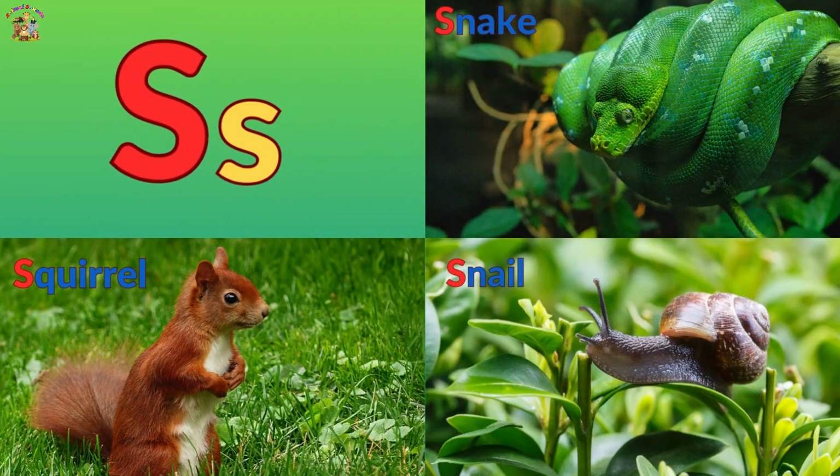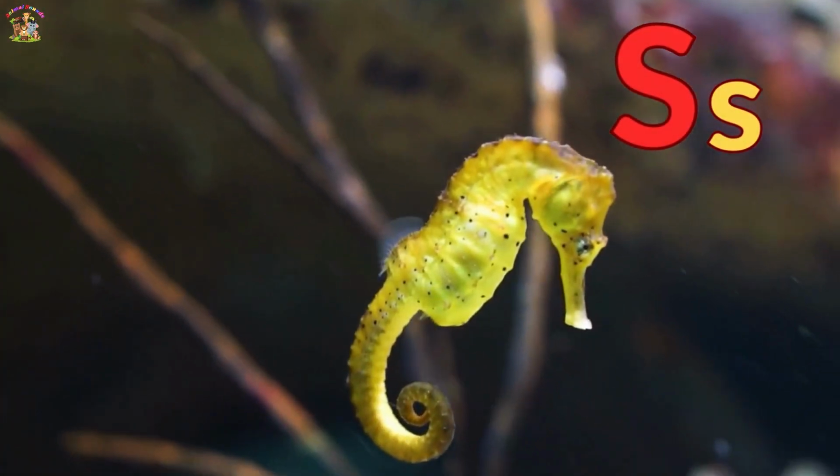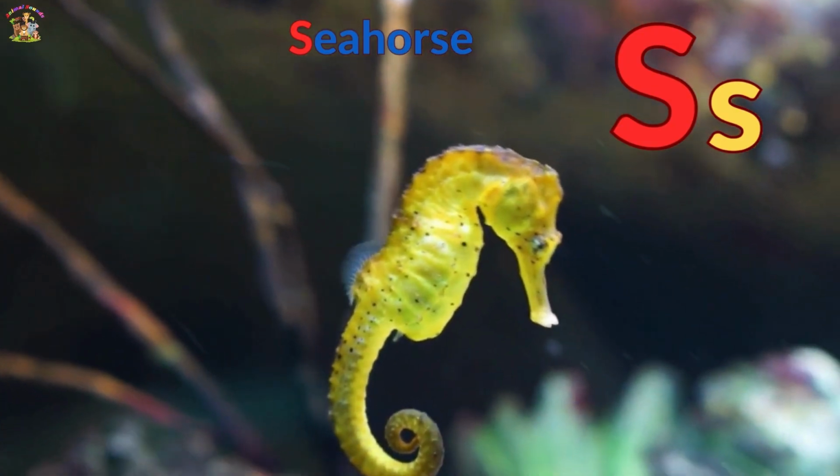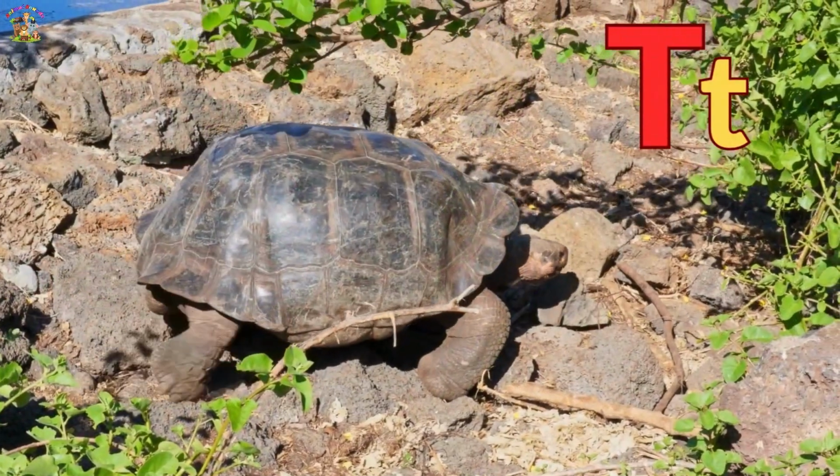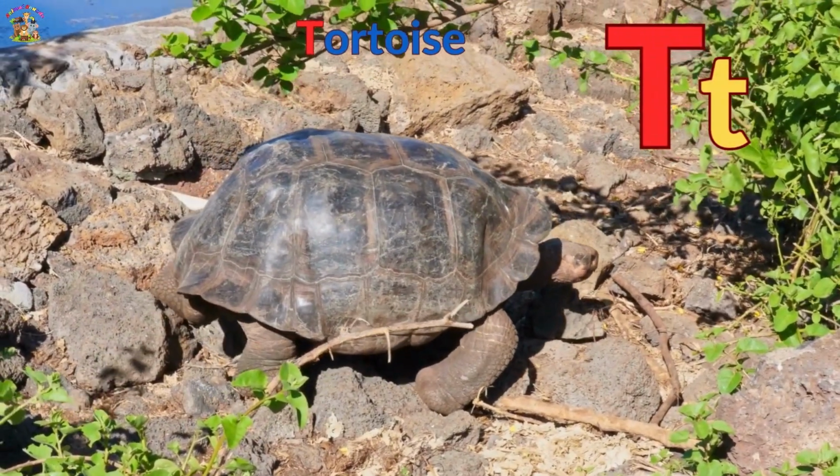S is for squirrel, snake and snail. S is for seahorse, swimming in the sea. T is for tiger, turkey and tapir. T is for tortoise, who can live over 100 years.